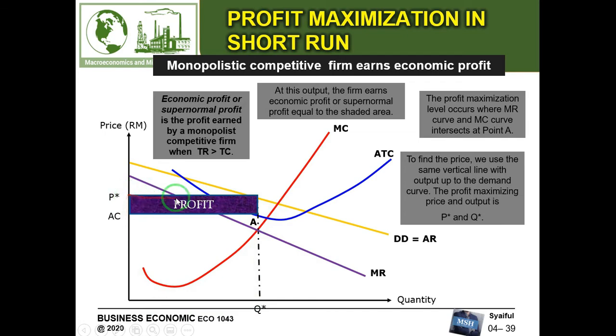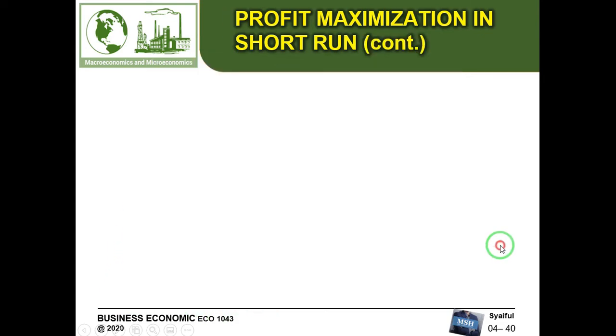This square is their revenue, and from 0, AC, A, and Q star is their cost. So the revenue is more than their cost, so they will earn profit or supernormal profit.